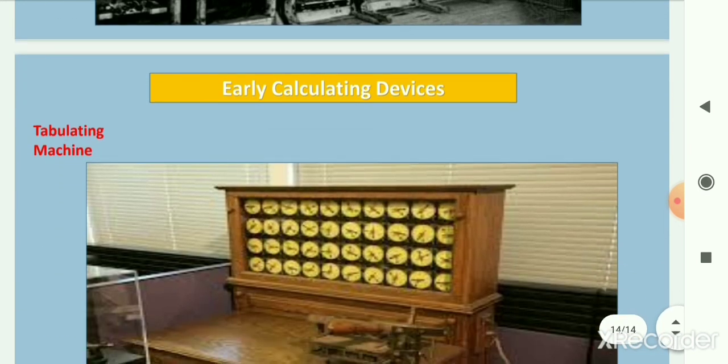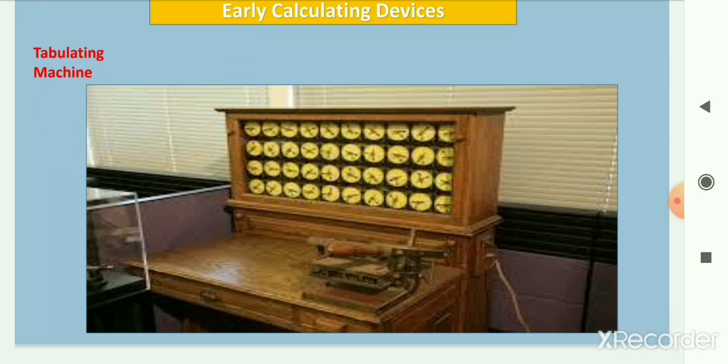Now the last early calculating device is the tabulating machine. Herman Hollerith, a German-American mathematician, invented the tabulating machine in 1890. This was an electrical device which could read data, process them, and then give accurate results. This product became so popular that Hollerith started a company which later became IBM.